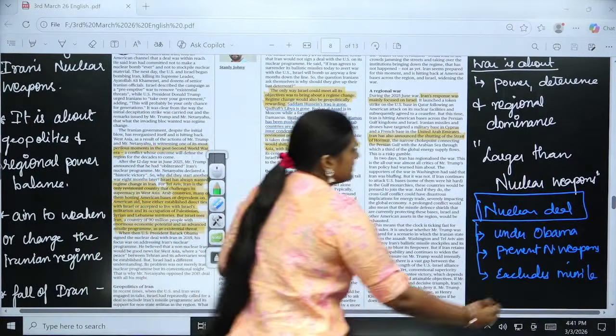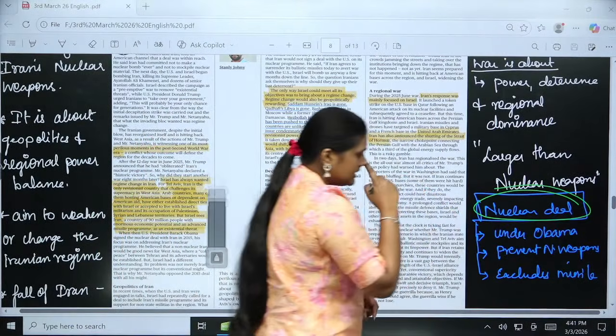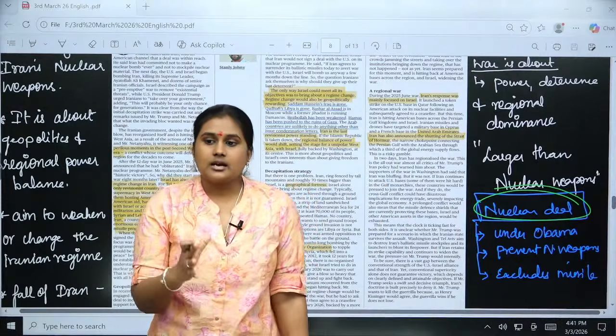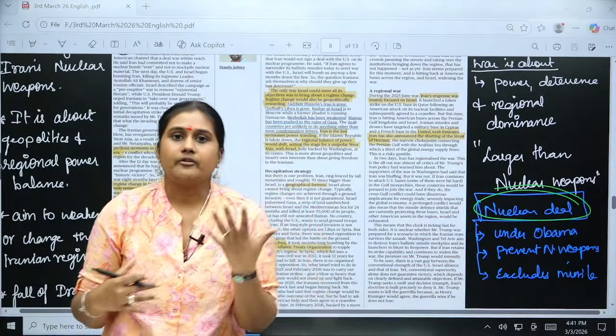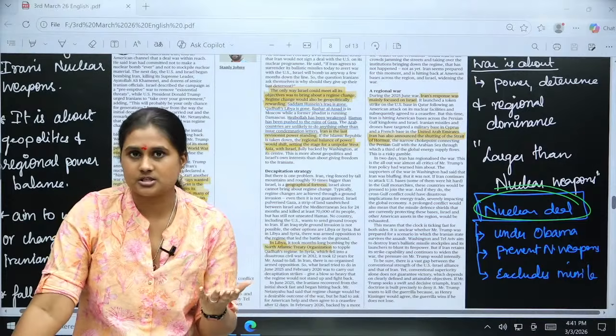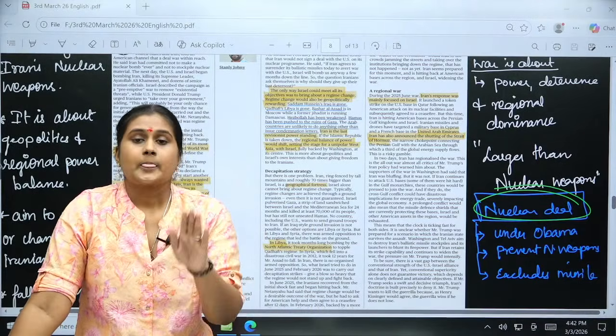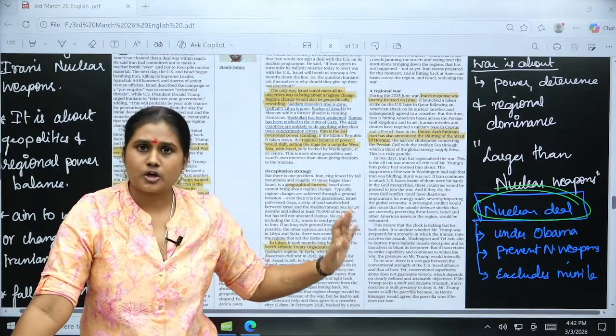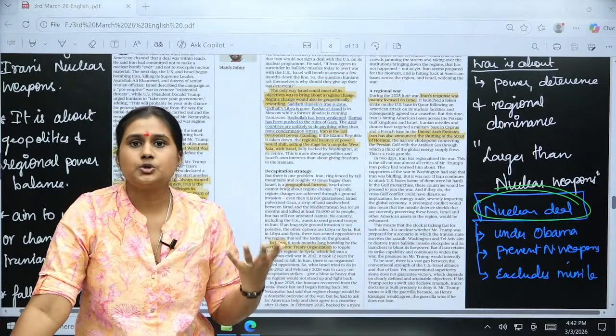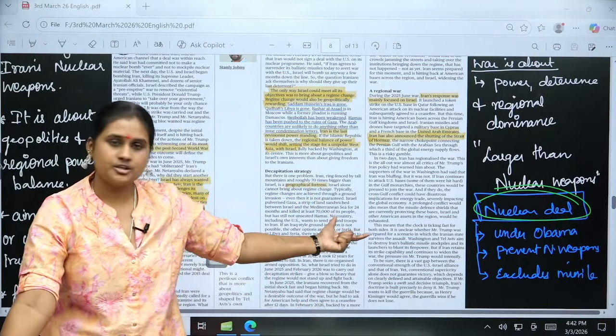So when it comes to the nuclear deal, earlier in 2015, Iran and the US had talks, and they promised Barack Obama, then president of the US, that hereafter Iran will not be producing nuclear weapons. They are going to prevent nuclear weapons.